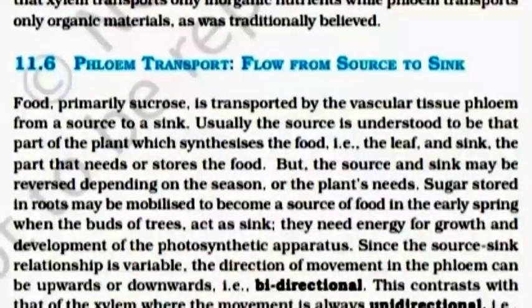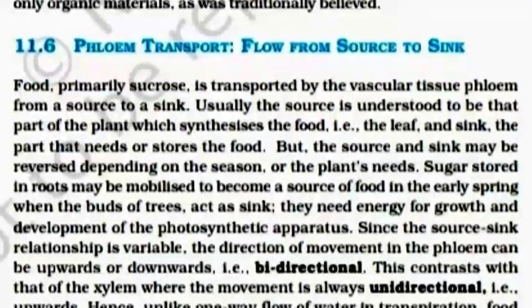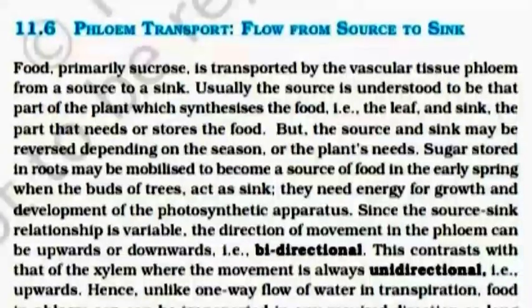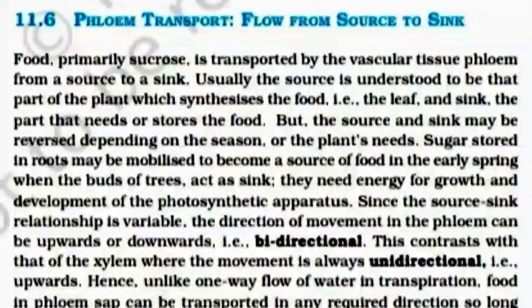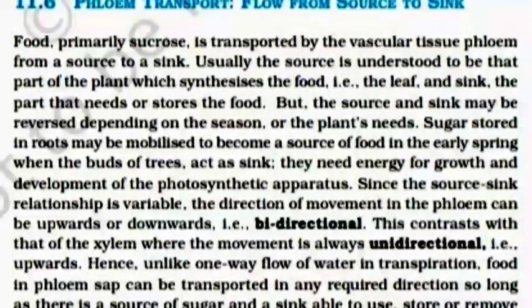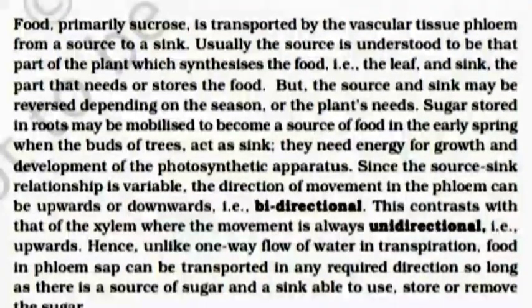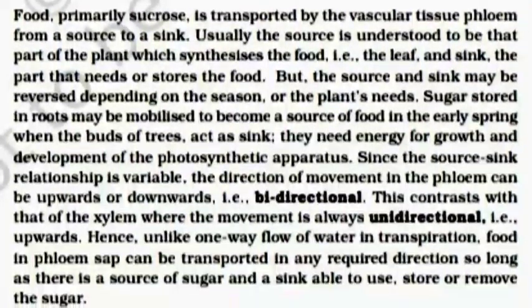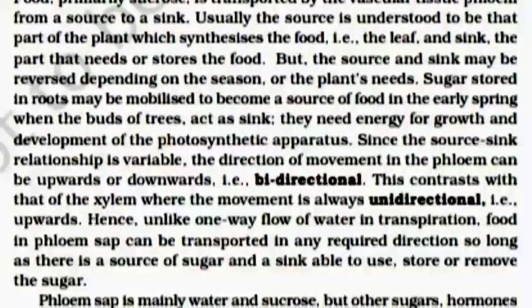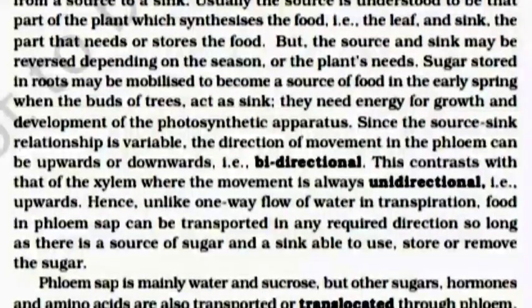Sugar stored in roots may be mobilized to become a source of food in the early spring, when the buds of trees act as a sink, because they need energy for growth and development of the photosynthetic apparatus. Since the source-sink relationship is variable, the direction of movement in the phloem can be upward or downward, that is, bidirectional. This contrasts with the xylem, where the movement is always unidirectional, that is, upward.